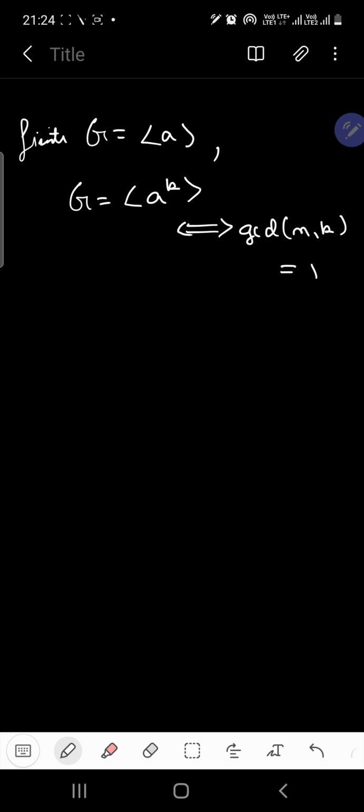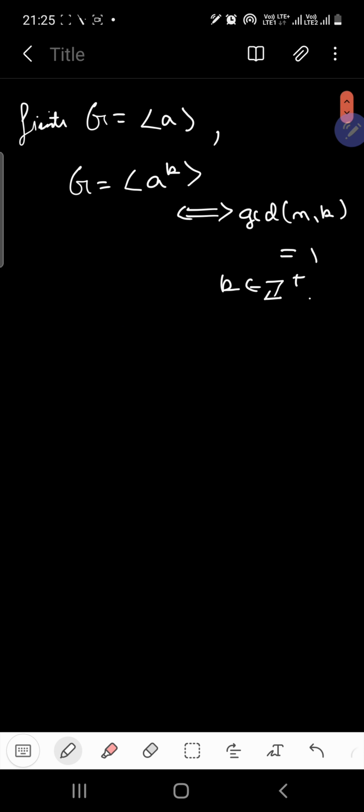Am I clear? What is K? K is a positive integer. Got it? And K is also an integral composition of A. Now what this fact gives us is information about what the generators of a particular cyclic group are when you know the base generator. Here the base generator is A, the one which has the ability to generate all the other elements, being the least in number. You can describe it like that.